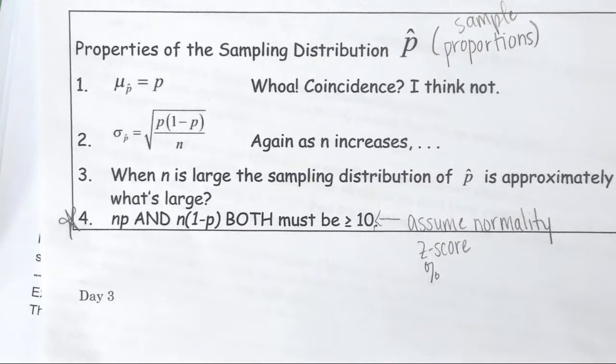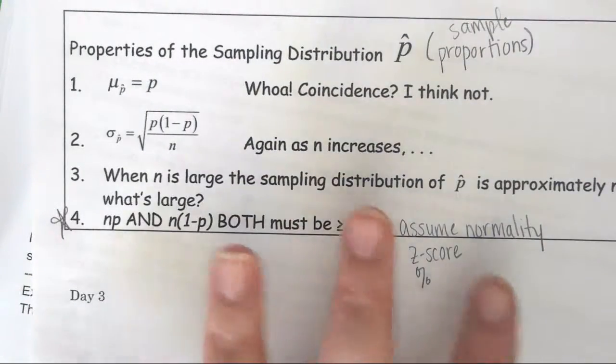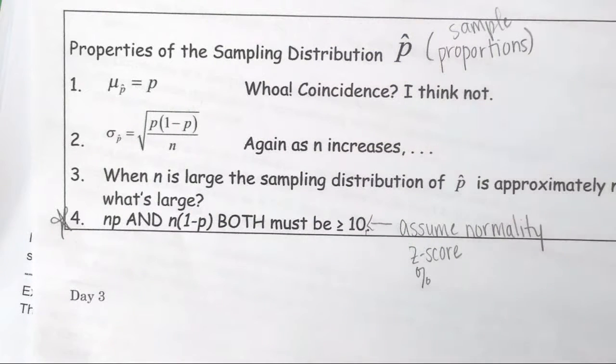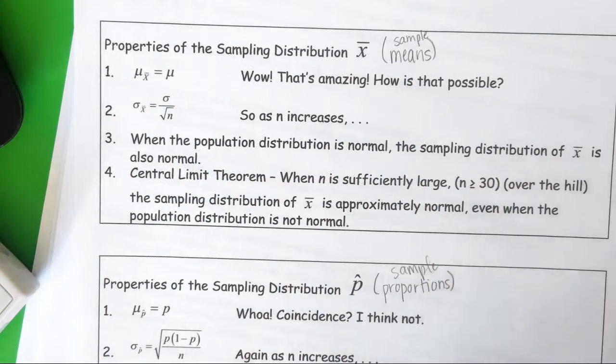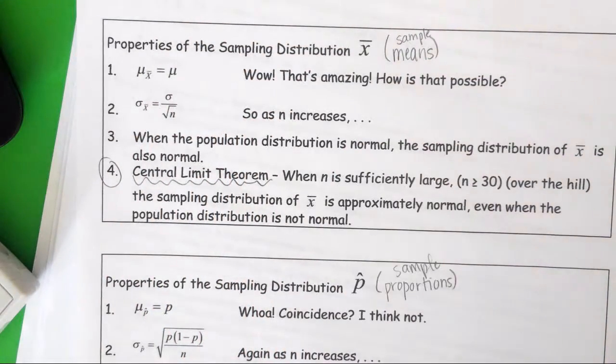Okay, so what we've done is dealing with proportions. What we're going to talk about today is properties of sampling distribution of X bars. They are different. Anyway, we're back on the notes, and we'll talk about the other page tomorrow. Notice that there is an extra thing in here that involves something called the central limit theorem, but that's tomorrow's problem.